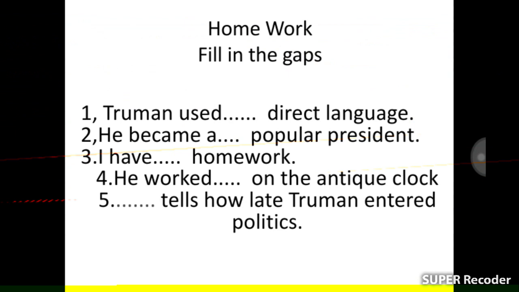Homework: fill in the gaps. Truman used just a direct language. He became a dash popular president. Have dash homework. He worked dash on the antique clock. Dash tells how late Truman entered politics.